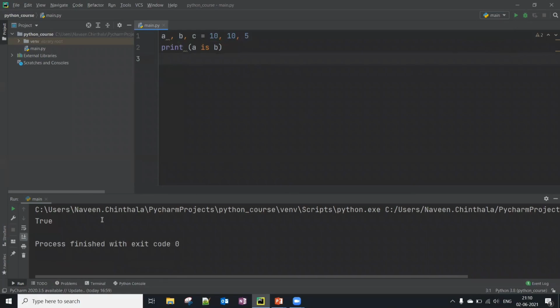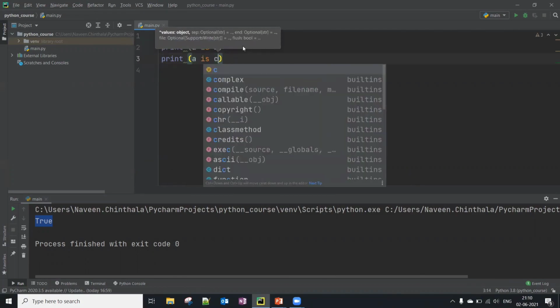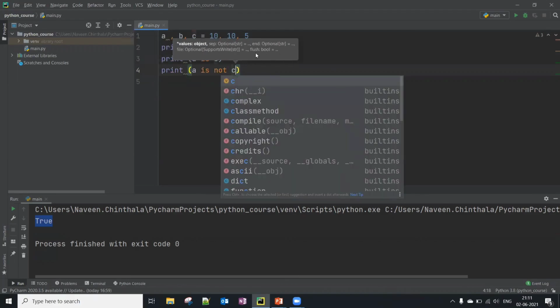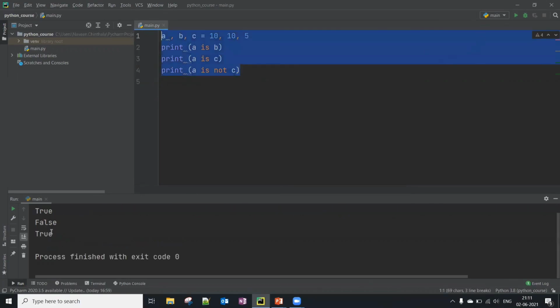That's true. So it will print true here. And the next is print a is c, and we will write one more also: print a is not c here. So I'm going to use the two identity operators here, is and is not. So let's see what it will print.